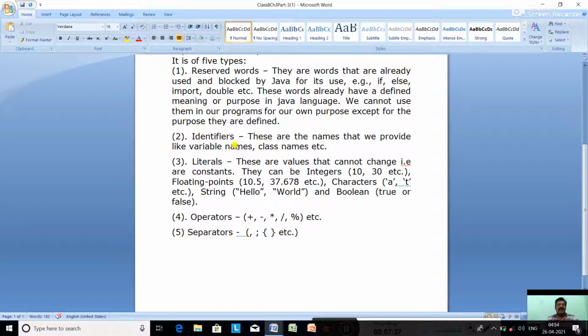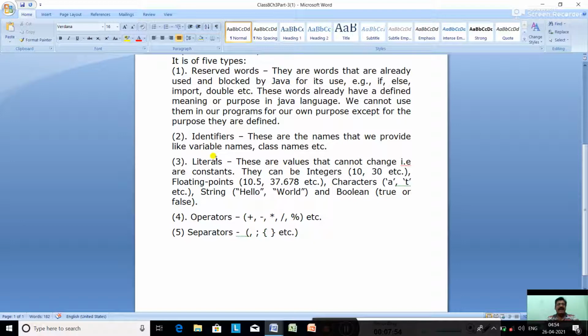Then identifiers. Identifiers are the names that we provide, like variable names and class names. In public class Sum, Sum is a class name, and variable names like A, B, C. These are the identifiers. They identify the variable, they identify the class.